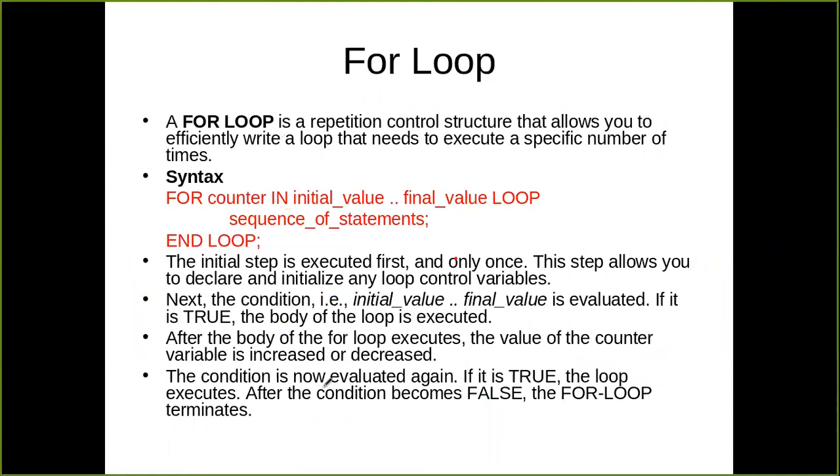Now coming to the for loop. A for loop is a repetition control structure that allows you to efficiently write a loop that needs to execute a specific number of times. So when we know in advance the number of times my loop has to be executed, then I will use the for loop. Otherwise I can use a while loop. So this is the structure of a for loop. It looks very complicated, but it is quite simple.